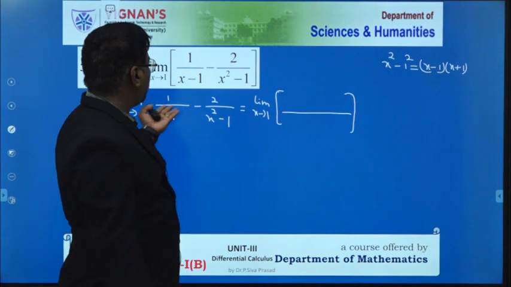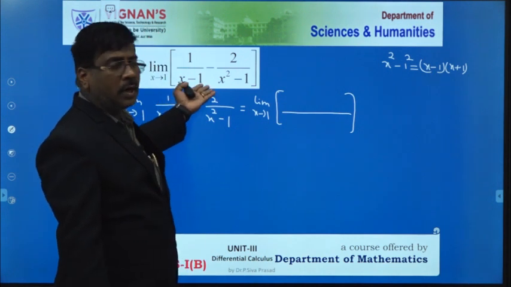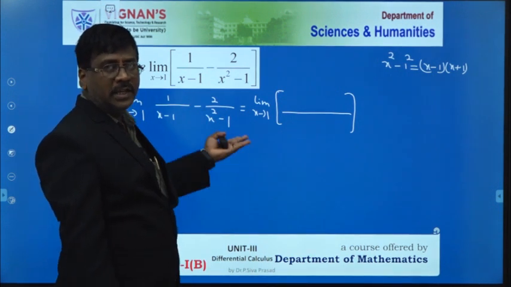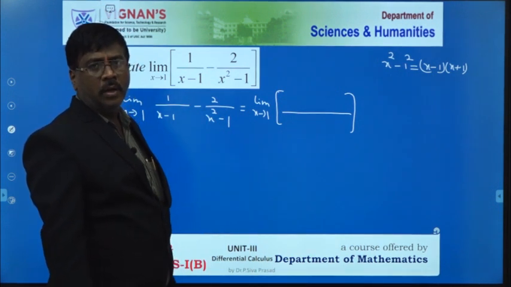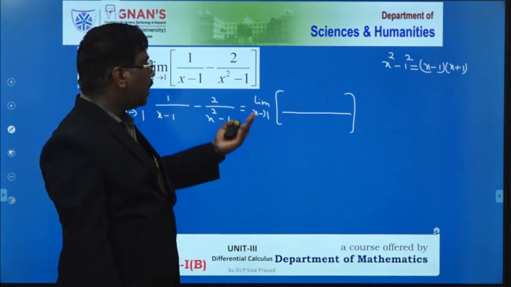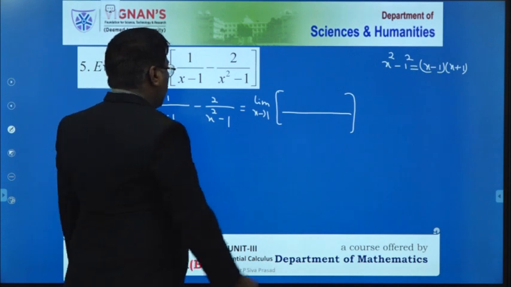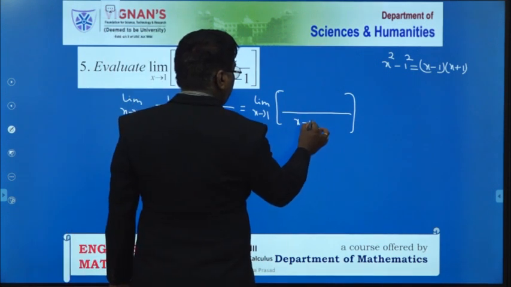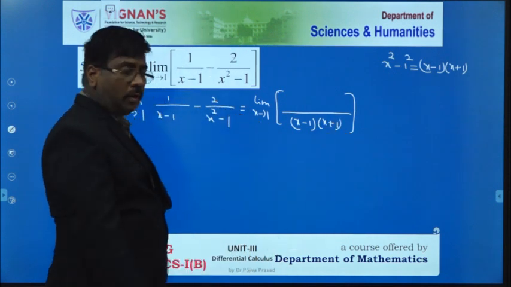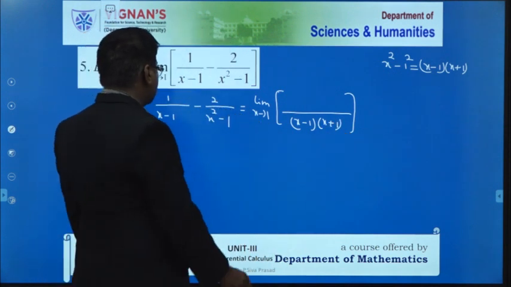Okay, here there is no need to substitute the value of x. If you substitute like this, then automatically we will be getting the infinity value, that is 1 by 0. 1 by 0 means that is infinity. So there is a possibility to cancel the terms, that is why I have to take the LCM here. Now the LCM is x minus 1 into x plus 1 only. Therefore, this is